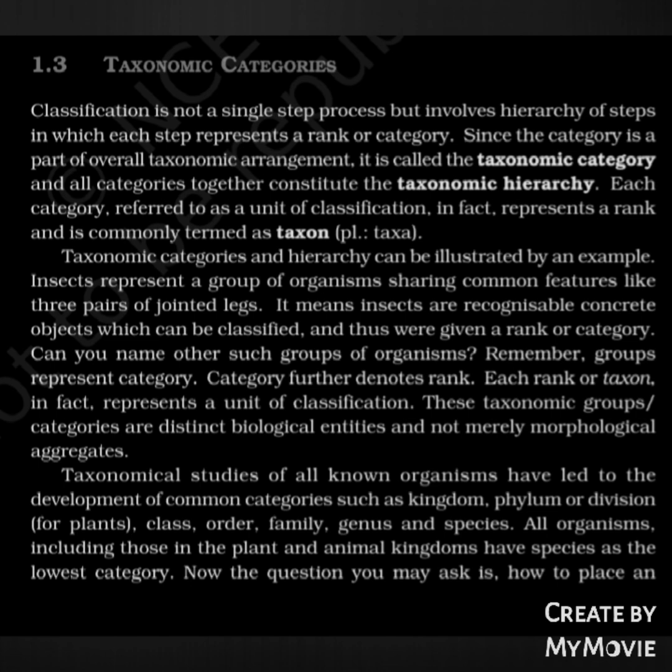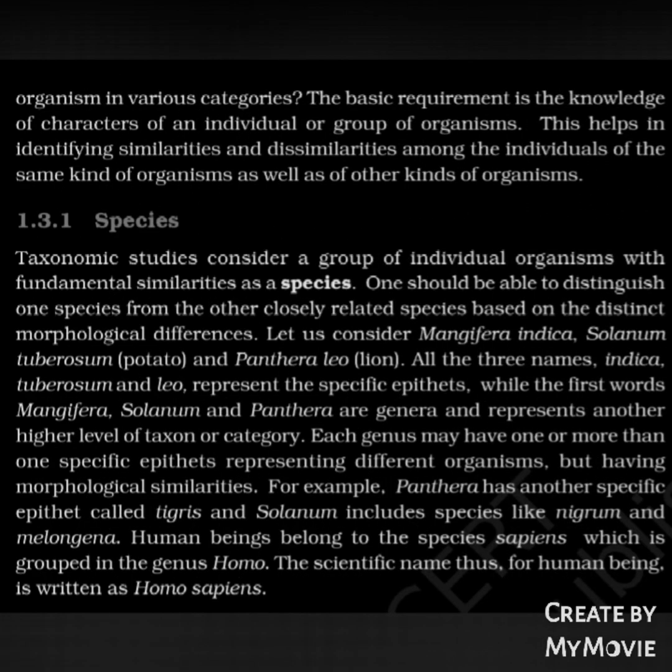Now, the question you may ask is how to place an organism in various categories. The basic requirement is the knowledge of categories of an individual or group of organisms. This helps in identifying similarities and dissimilarities among the individuals of the same kind of organisms as well as of other kinds of organisms.